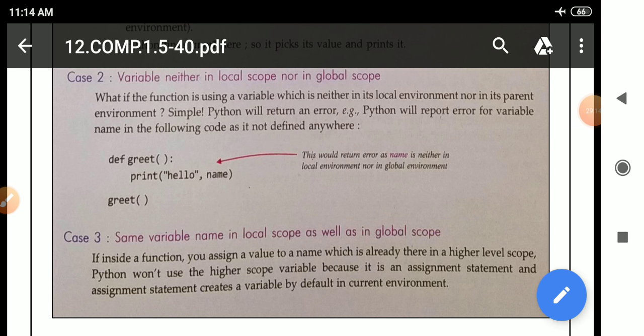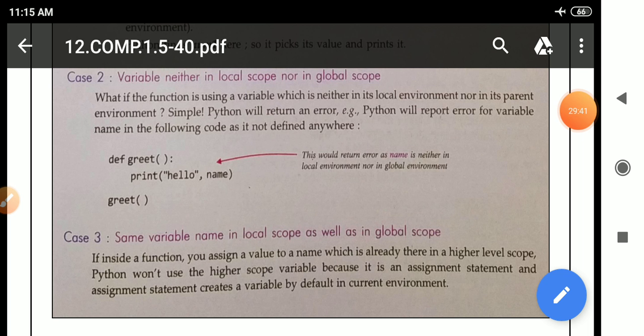Case 3: same variable name in local scope as well as in global scope. If inside a function you assign a value to a name which is already there in a higher level scope, Python won't use the higher scope variable, because it is an assignment statement. An assignment statement creates a variable by default in the current environment.